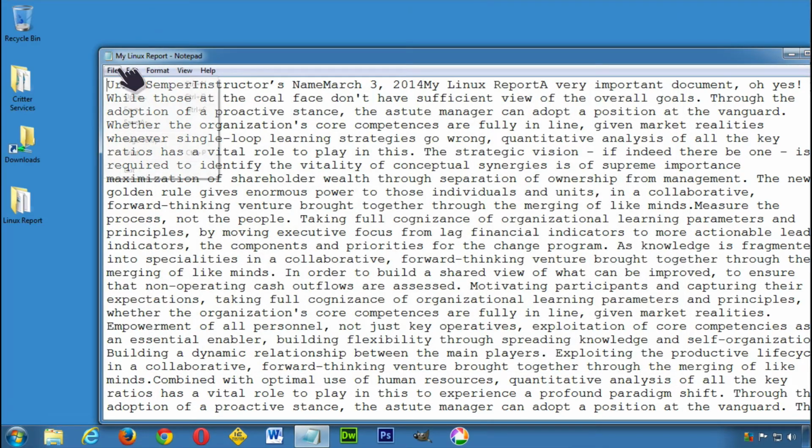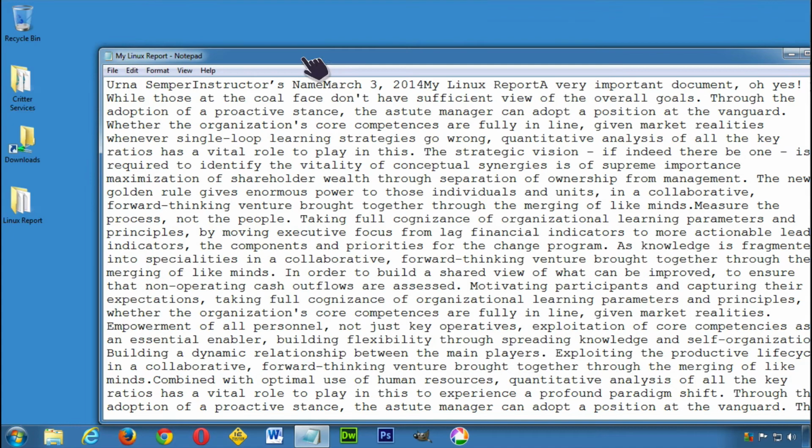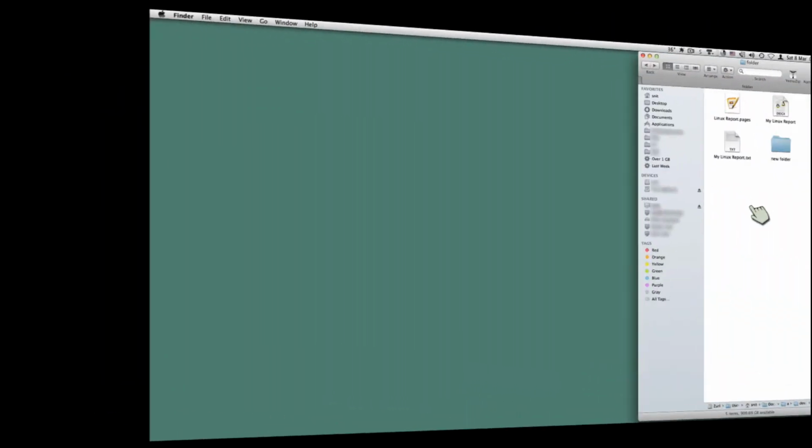And now when I go to save it, file, save. Oh, I should have left this open so we could see it. It gives it a different name. So there is some confusion there. It sort of does a little bit of what Linux does there, but at least with Word, it's not doing it. So we can go ahead and close these things. And now we'll go ahead and take a look at the Mac.